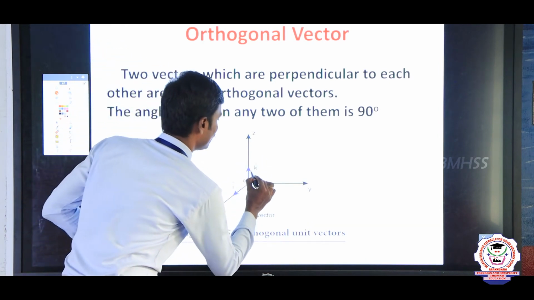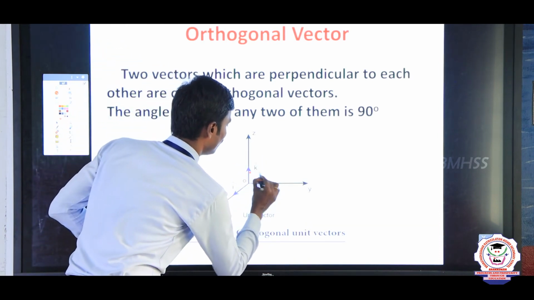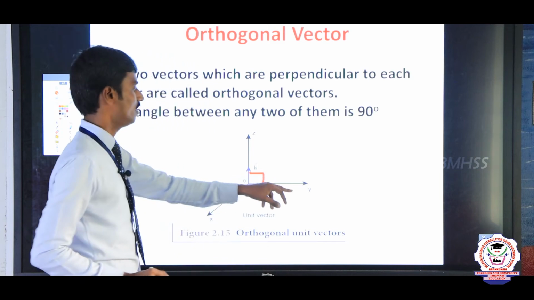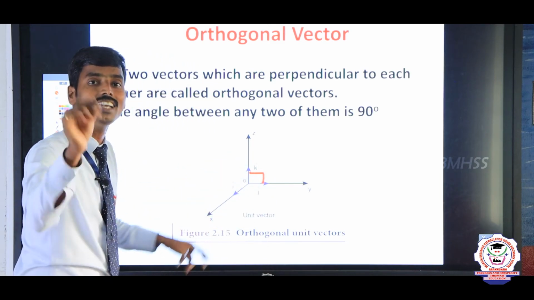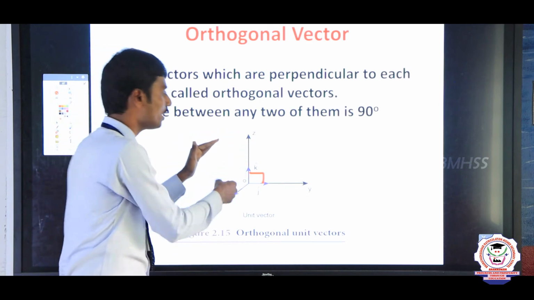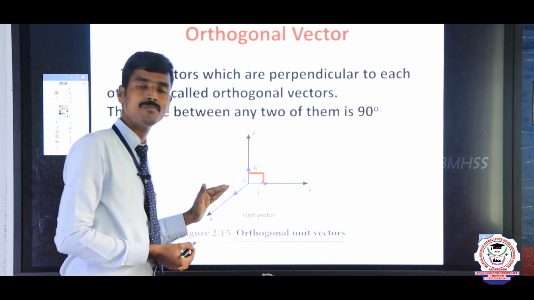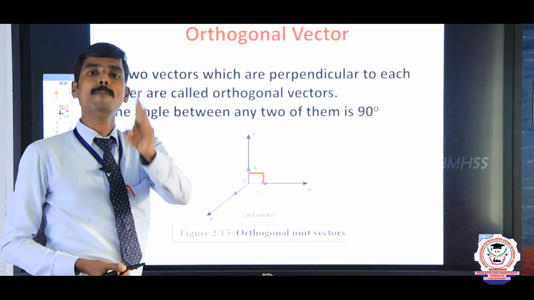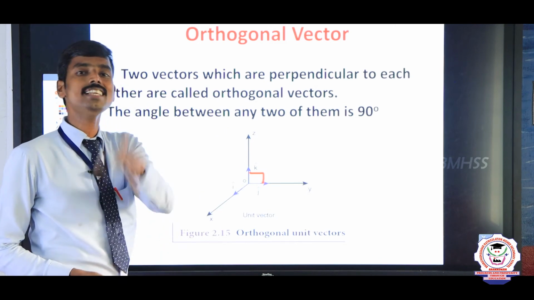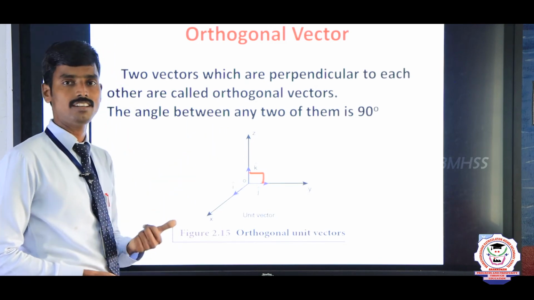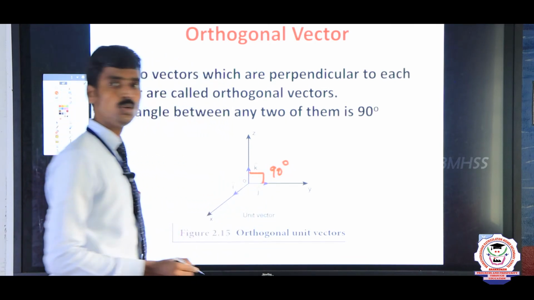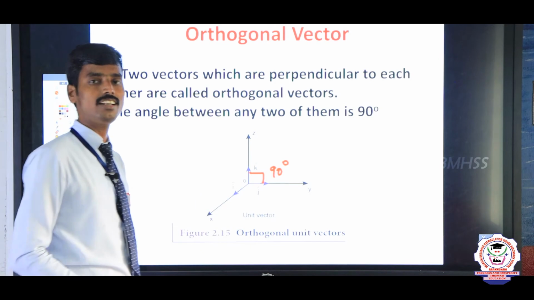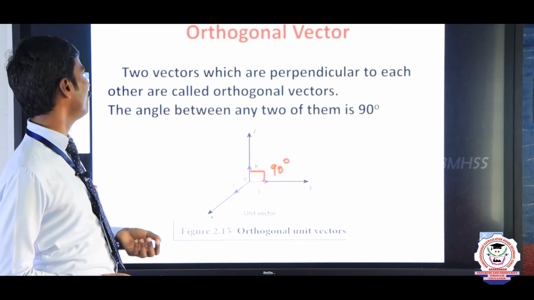Any two vectors, here j cap, k cap, make an angle of 90 degrees. So from the above diagram, we conclude that any two vectors make an angle of 90 degrees. This type of vector we call orthogonal vectors. So here it is 90 degrees. This vector we call orthogonal vectors.